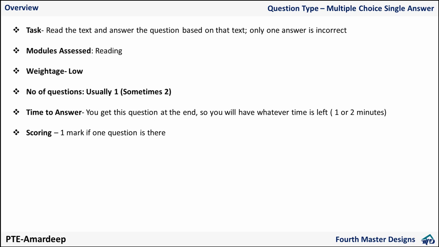But if you waste time on this question and you don't become good in, let's say, reorder or fill in the blanks or reading and writing fill in the blanks, then that is, I would say, a big loss. Why? If you are not becoming good in those questions, and you answer let's say only 16 or 17 correctly out of 25, you will never score more than, forget about 80, you won't be scoring more than 70 in the reading module.